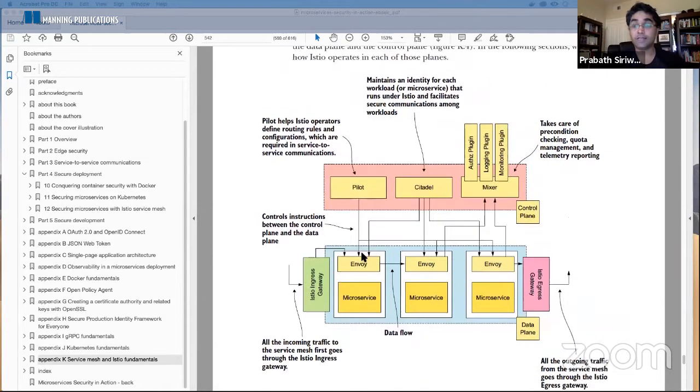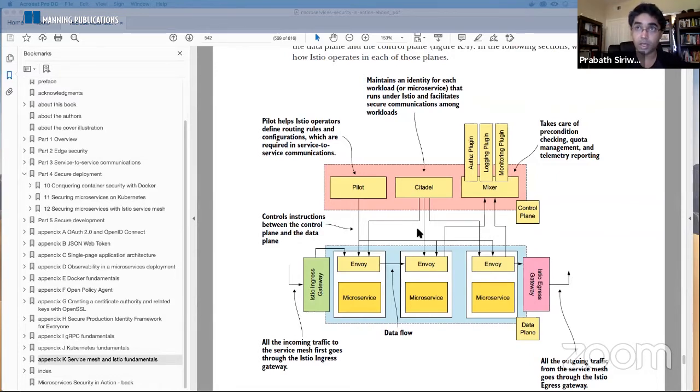Okay, so that's a high-level architecture of the Istio before 1.5. With 1.5 onwards, you won't see independent executables of Pilot, Citadel, and Mixer. You will have a single deployment unit called Istiod. Istiod will include Pilot, Citadel, and Galley.